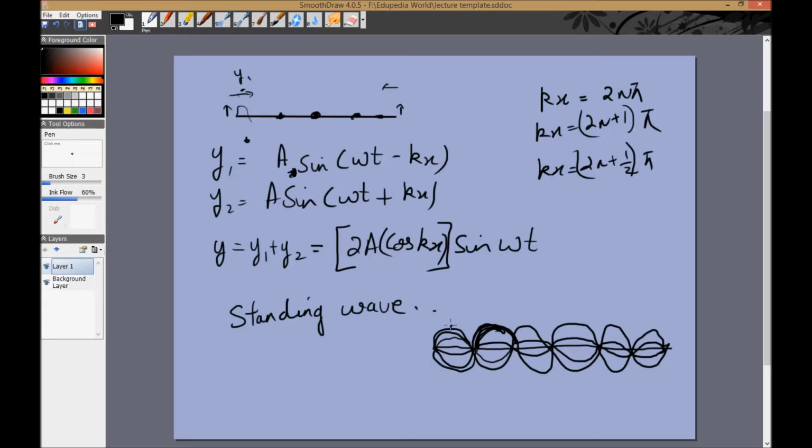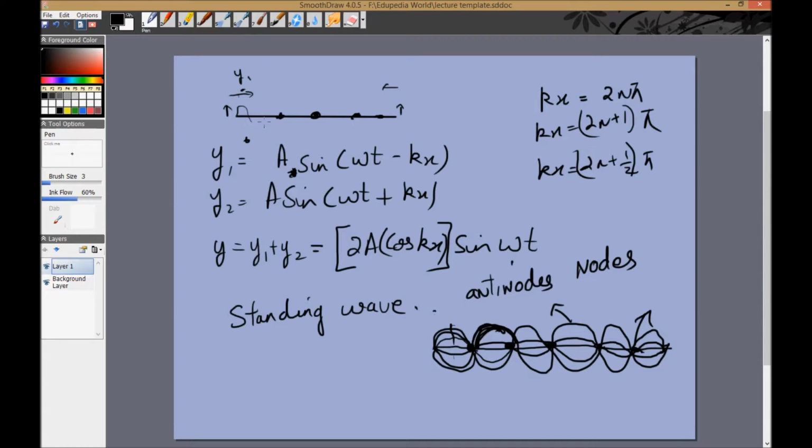And there are some points which vibrate with a very high amplitude, twice the original amplitude, and there are some points which don't vibrate at all. The points which don't vibrate at all, those points are called the nodes. And the points which vibrate with maximum amplitude are called the antinodes.